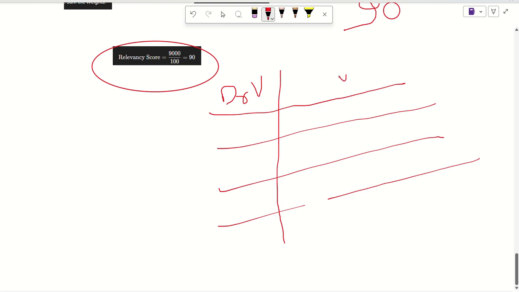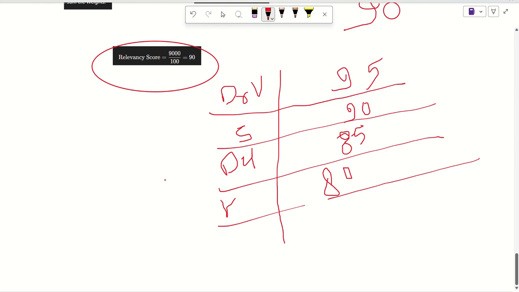Dr. Verma has a score of 95. Then Dr. Sharma has a score of 90. And let's say Dr. Dubey has a score of 85. And let's say Dr. Pius has a score of 80.